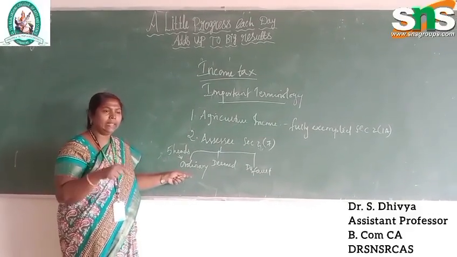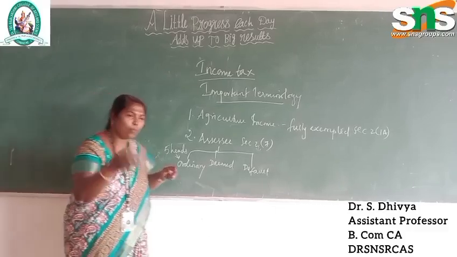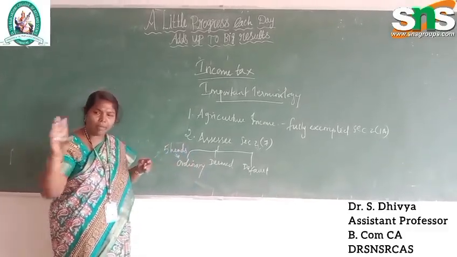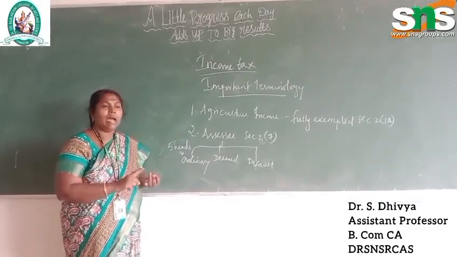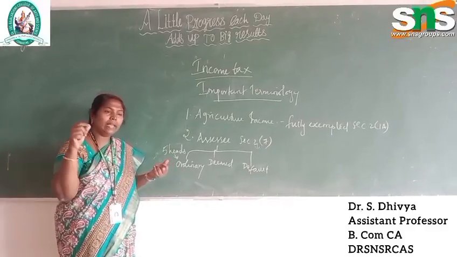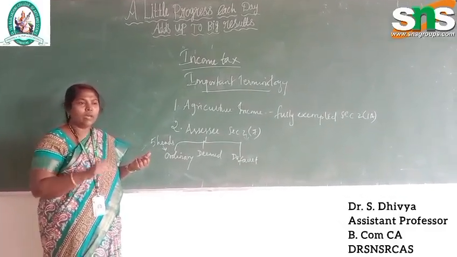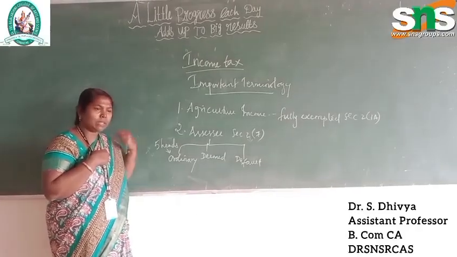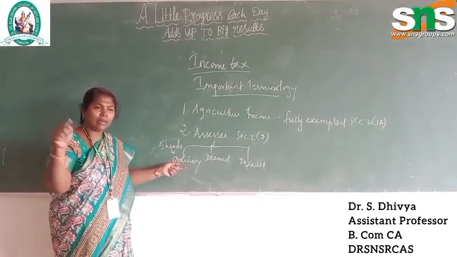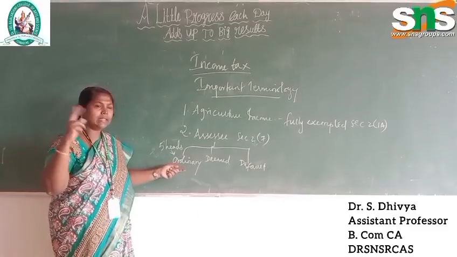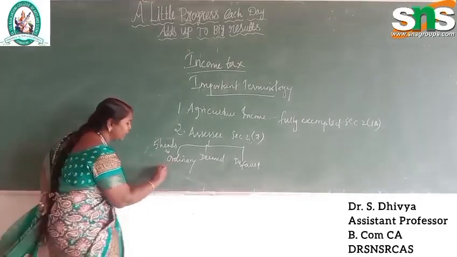This ordinary assessee, either in business during the COVID period or somewhere else, may not gain profit and may make a loss. Even though they have made a loss, they have to file the tax return to the government first. And second, an ordinary assessee is also entitled to get a refund from the government. If I am an employee and I file the ITR, income tax return, even though I made a loss in that period, I have to file. I also have the right to get a refund from the government.